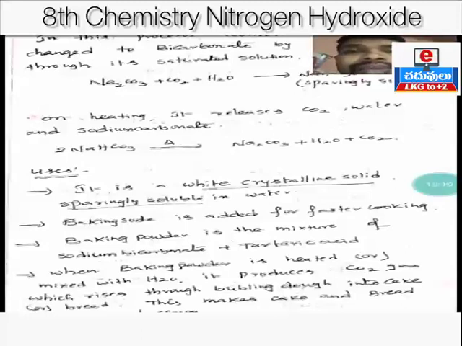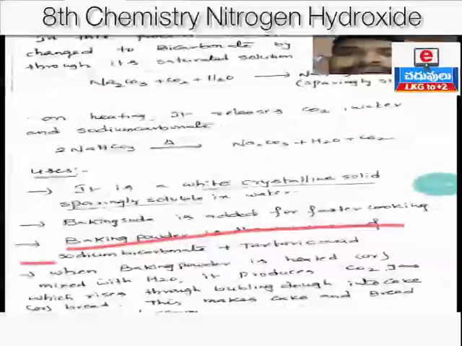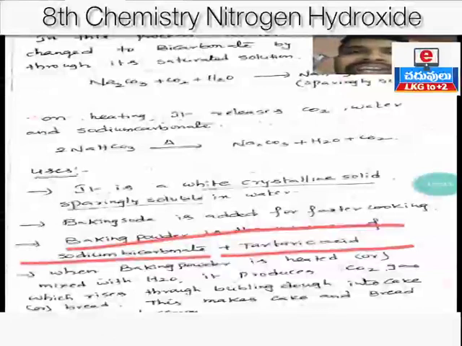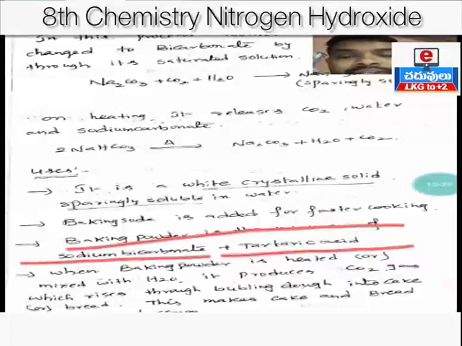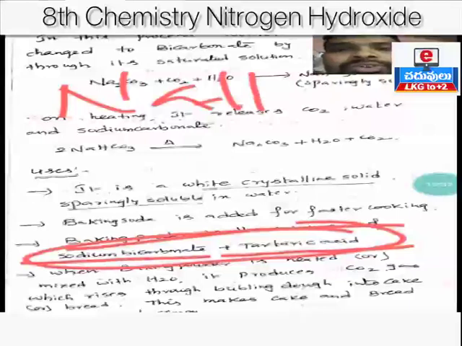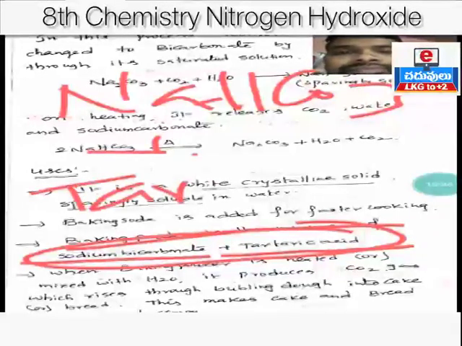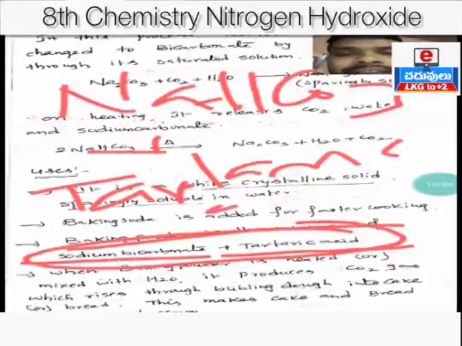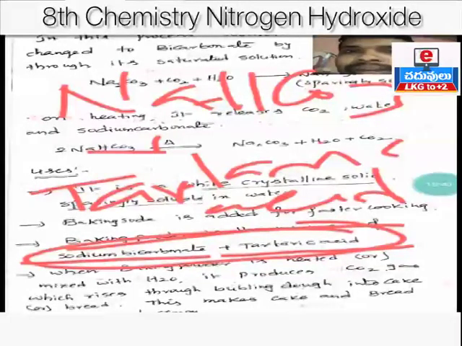But baking powder is a mixture of sodium bicarbonate and tartaric acid, an edible acid. Tamarind contains tartaric acid.